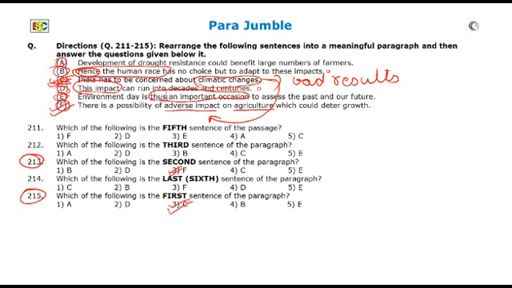Now, this sentence, if it comes after sentence F, would mean that adverse impact on agriculture should be adapted by the human race. Now, analyze sentence D. This impact can run into decades and centuries. This is further information about the adverse impacts being talked about in sentence F.